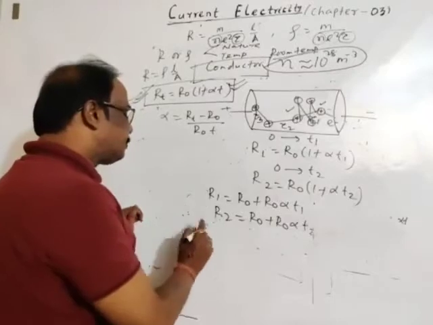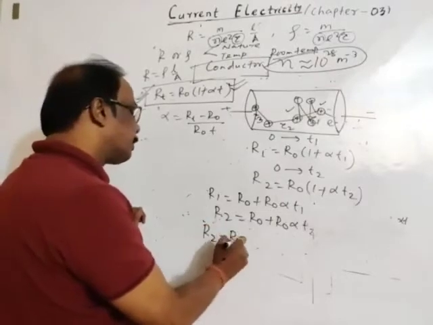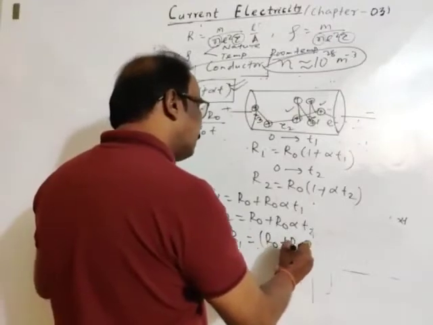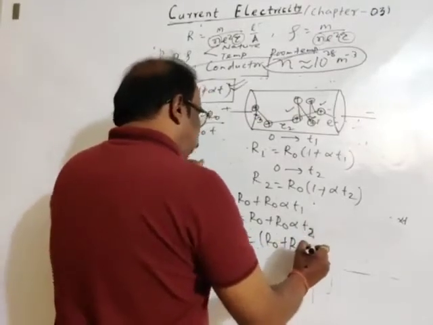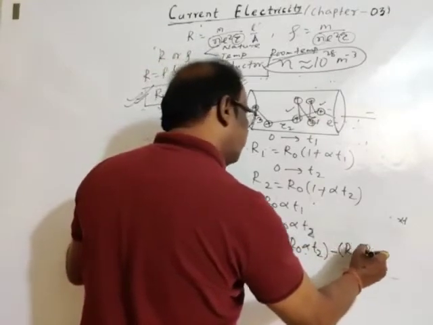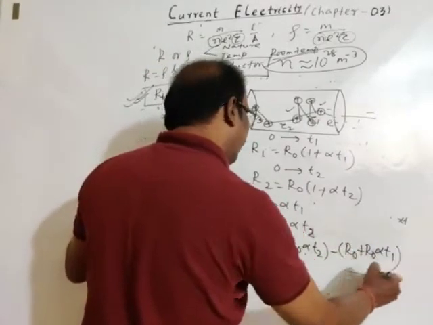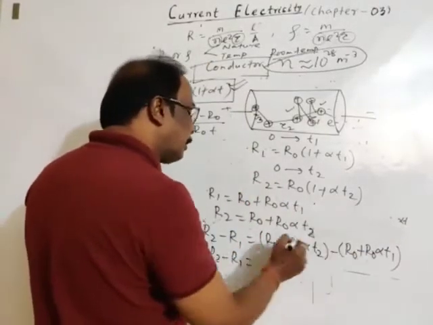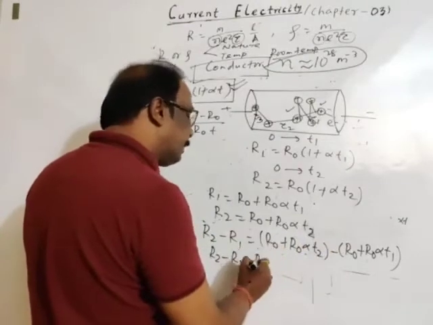Then subtract it. R2 minus R1. Subtract it. Then R0 plus R0 alpha T2 minus R0 plus R0 alpha T1. Then R2 minus R1 is equal to, R0 will get cancelled. What will we get?